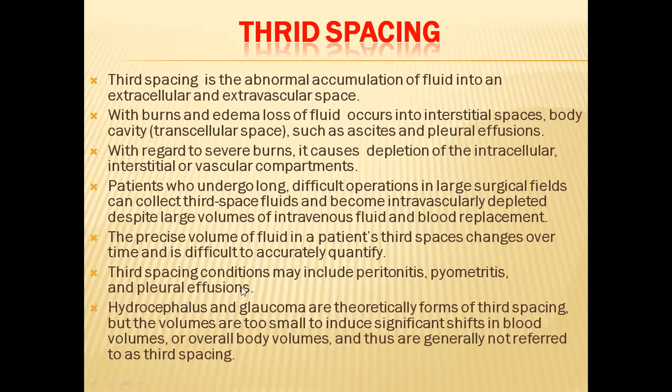When the water is accumulated in the pleura, the spaces outside the lungs, that is called pleural effusions, and in the peritoneal region, if they are accumulated with excess water, that is called peritonitis. So depending on the organ, depending on the region where third spacing takes place, peritonitis, pyometritis, and pleural effusions can take place. And in two other diseases also, we can see the accumulation of water, like hydrocephalus.